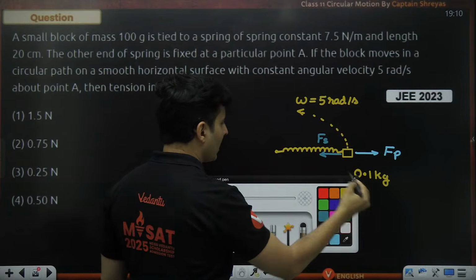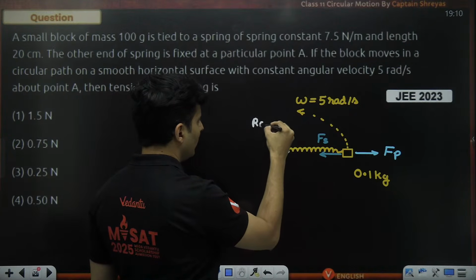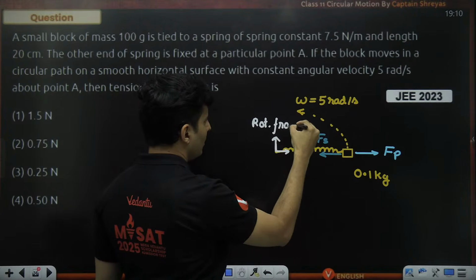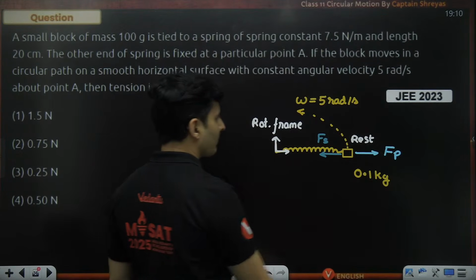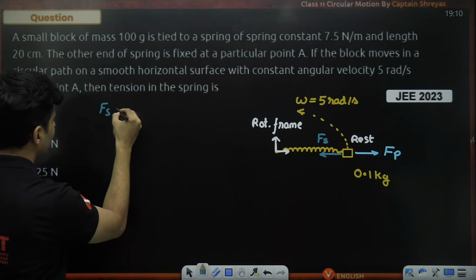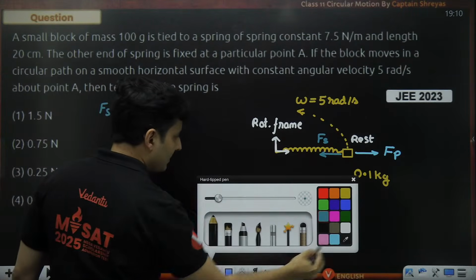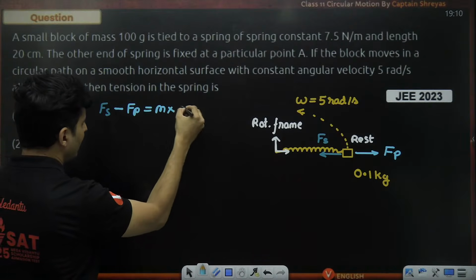And if you are in that rotating frame, you are going to see this particular mass at rest. So I'm just going to say the forces are balancing each other. The spring force minus Fp is equal to m multiplied by 0.